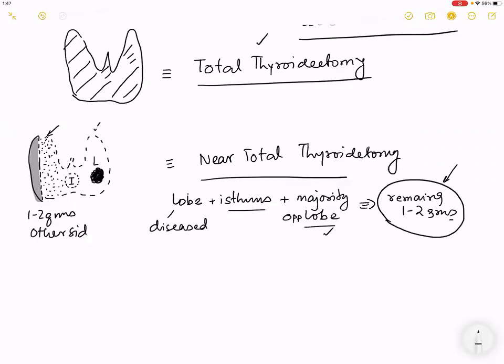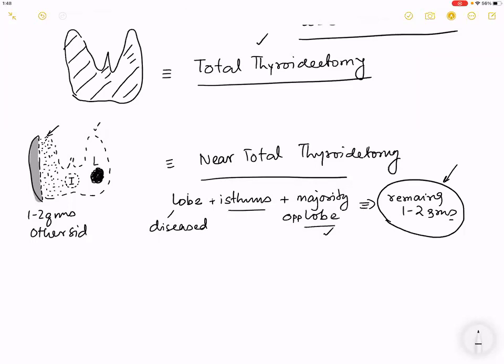Hello? Excuse me, sir. Yes, sir. Sir, is the diseased lobe not removed completely, only the diseased part? No, sir, the full lobe is removed. You are not going to keep anything. Please see this picture. The full lobe is removed with the isthmus and the majority. So this is a near total thyroidectomy. Agreed? Have you understood up till this?